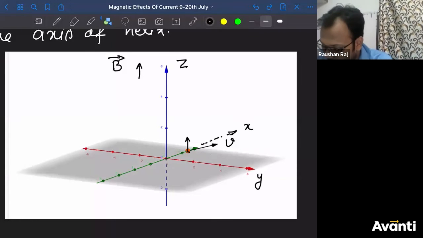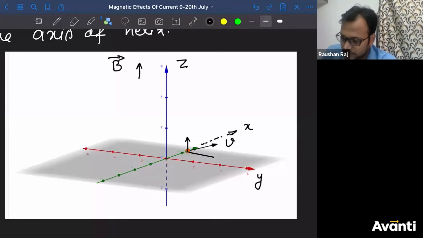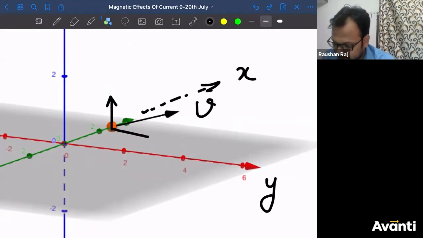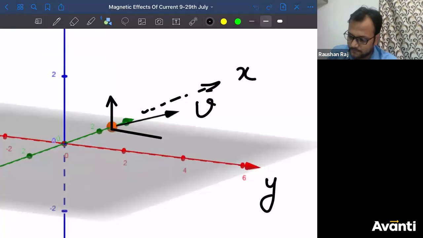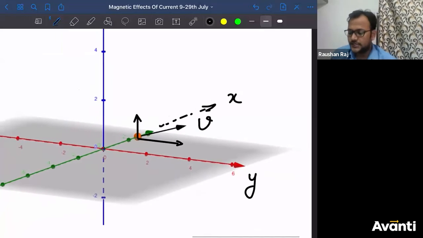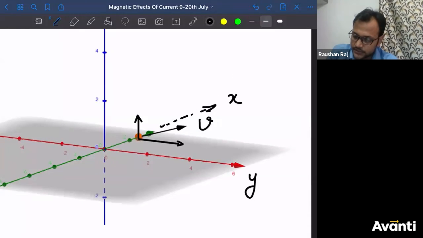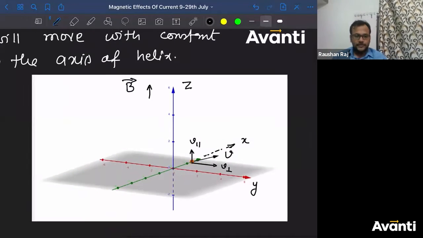All right. It's not parallel to y-axis. It should be like this. ठीक है? Yeah, somewhat like this. Yes, चलेगा. ठीक है? So these are the two components I'm talking about. So this one is V parallel, and this is what? V perpendicular.